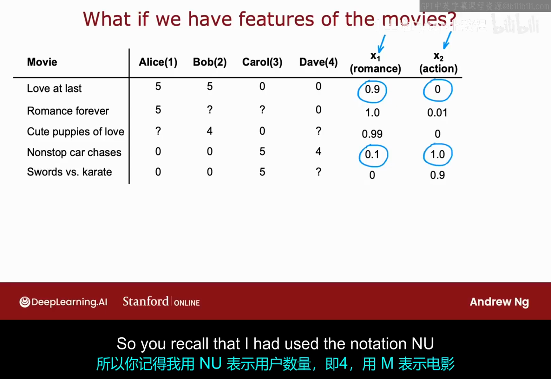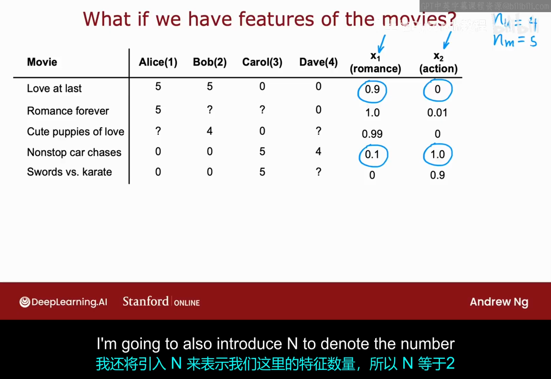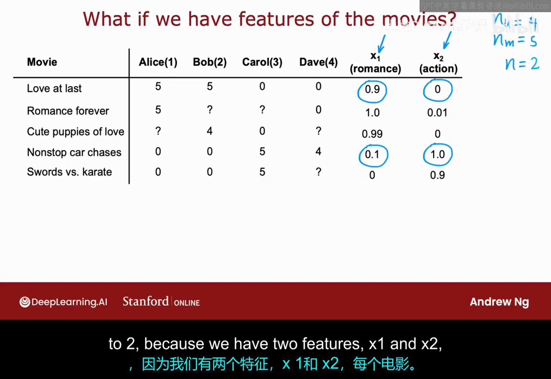You recall that I had used the notation NU to denote the number of users, which is 4, and M to denote the number of movies, which is 5. I'm going to also introduce N to denote the number of features we have here, and so N is equal to 2, because we have 2 features, X1 and X2, for each movie.